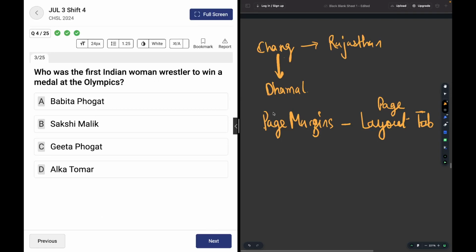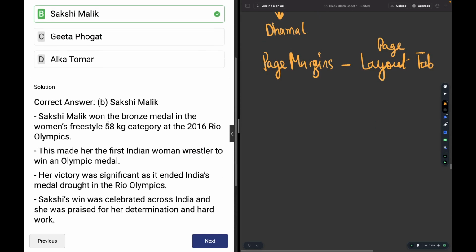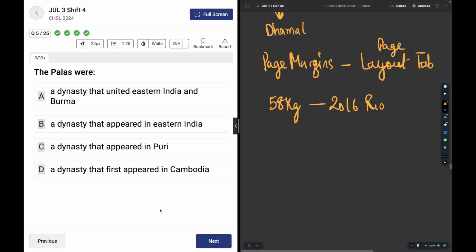Who was the first Indian woman wrestler to win a medal at the Olympics? The answer is Sakshi Malik. Sakshi Malik won in the 58 kg category at the 2016 Rio Olympics. Okay, 2016 Rio Olympics.